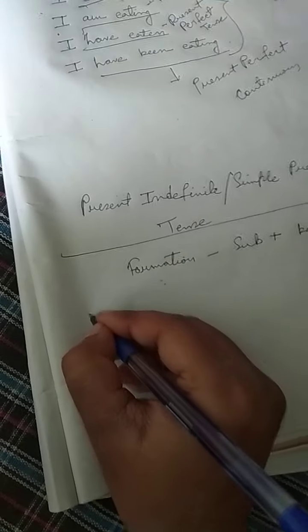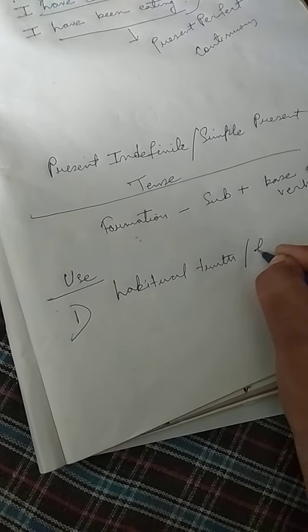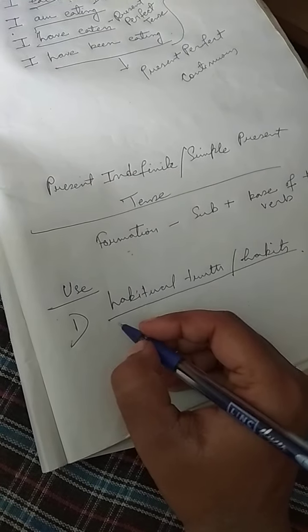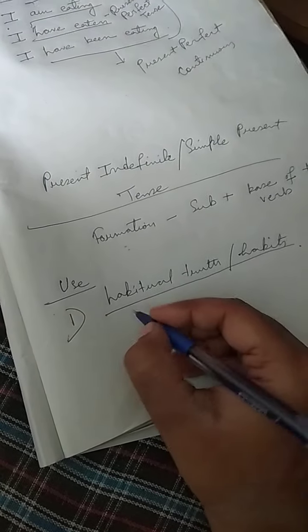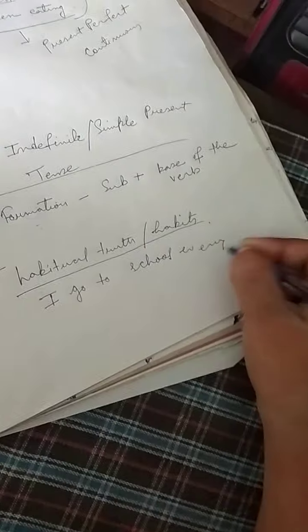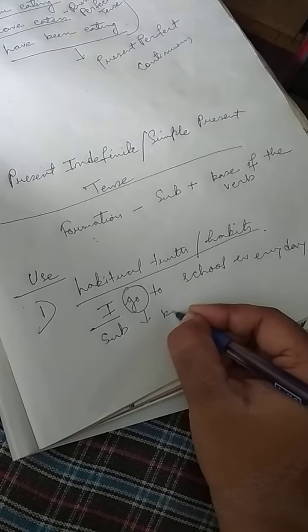So when do we use simple present tense? The first use is habitual truth or habits. Those actions that a person or a thing does regularly, to express those kinds of actions we use simple present tense. For example, I go to school every day. You can see the subject is here and the base of the verb is used.